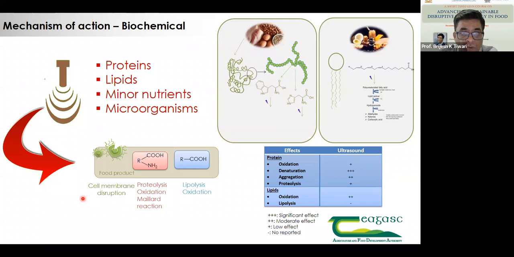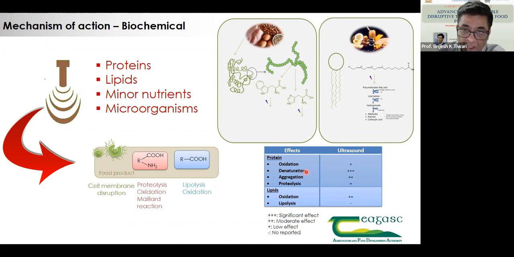Whereas for proteins and lipids, it's all related to proteolysis, oxidation, and also formation of Maillard reaction products in combination with the sugars present in a food matrix, or lipolysis and oxidation. This is what I explained yesterday as a general pro forma for almost all the technologies.